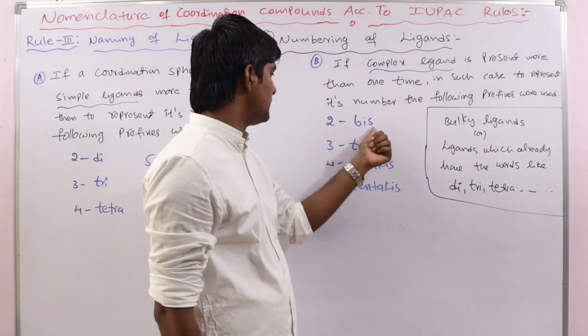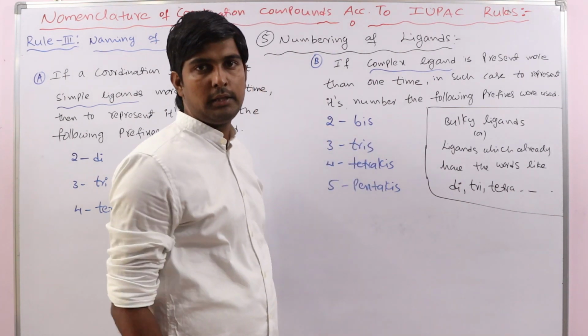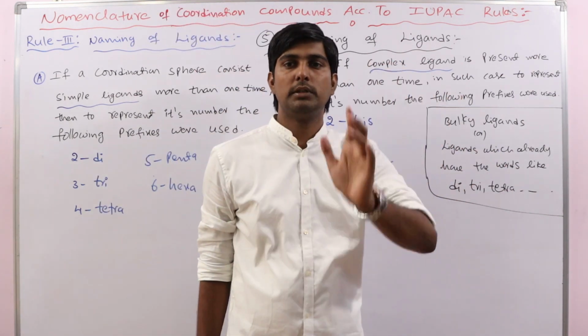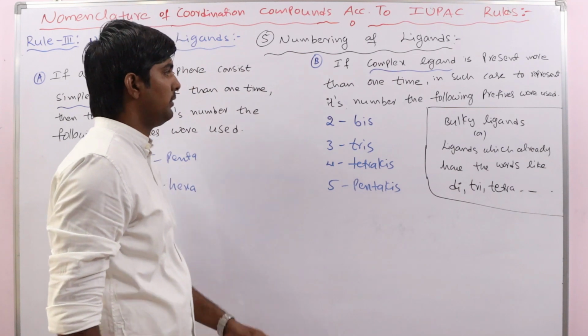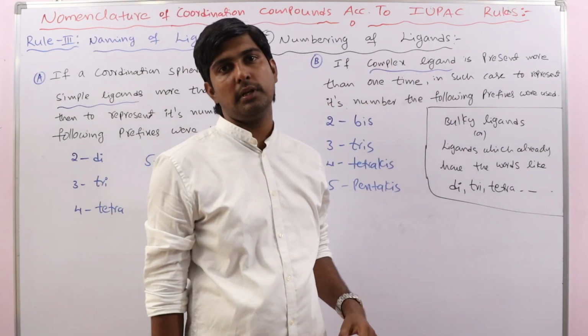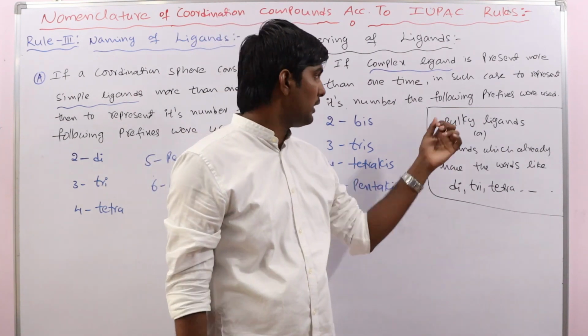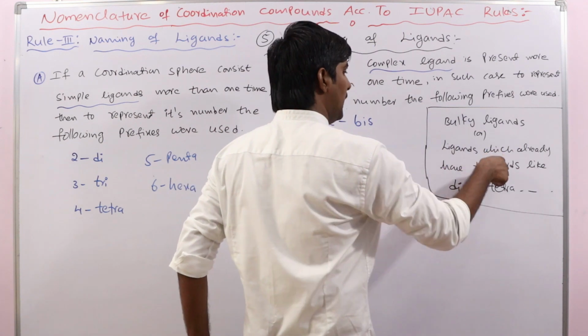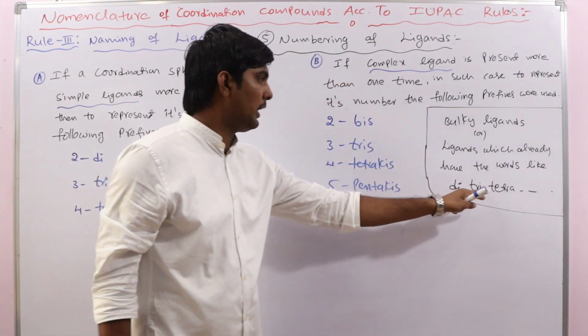For 2 times bis, 3 times tris, like this. Very important this one. Many times direct questions are asked in the different entrance examinations. A complex ligand is a very bulky ligand of very large size, or the ligands which already have words like di, tri, tetra.